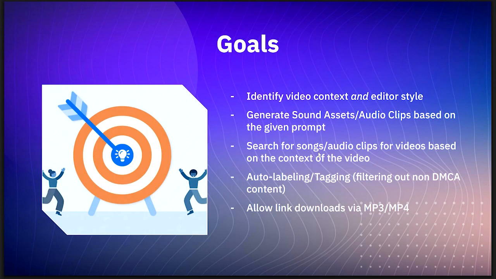All right, so what are some goals for our AI? Some goals for our AI are to identify the video context and the editing style that you provide to us, and it will generate or search audio clips to your liking. In addition, if you have a specific idea you want to implement, we will have a prompt option to do so. And lastly, if our AI does not suit your liking, it will have a download link for MP3 and MP4 files.